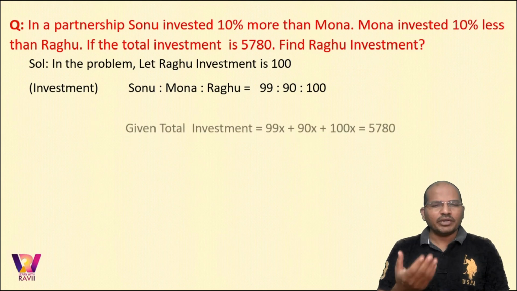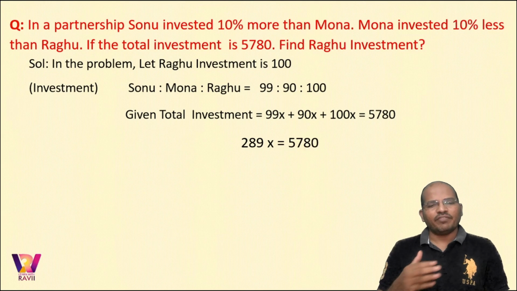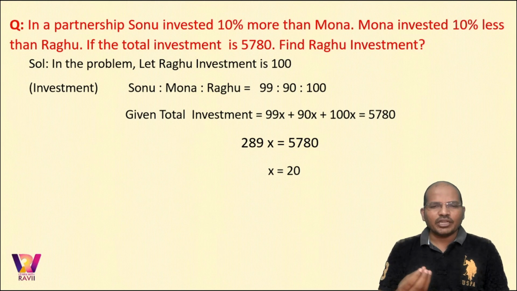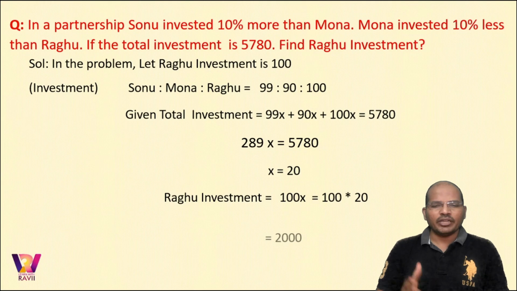Now the total investment is given to us, that is 5780. So add them and find the value of x. The value of x would be 20. Clear? When the value of x is 20, find the value of Raghu. Raghu would be 100x. So 120. That's the answer. It is quite simple. Because percentages are given in partnership, don't be confused. It is quite simple to work upon.